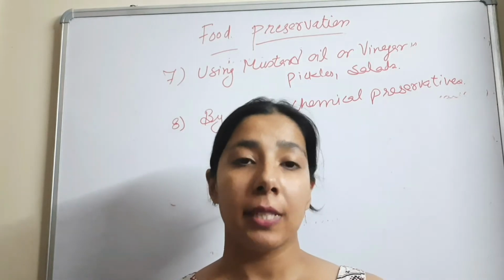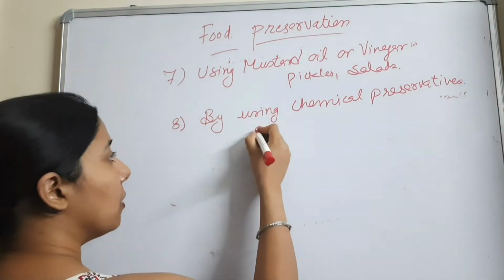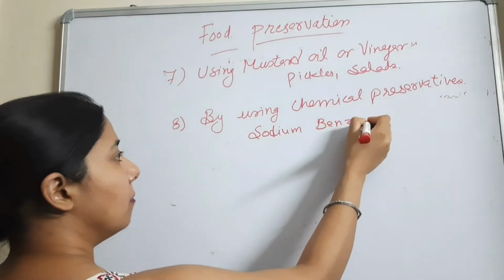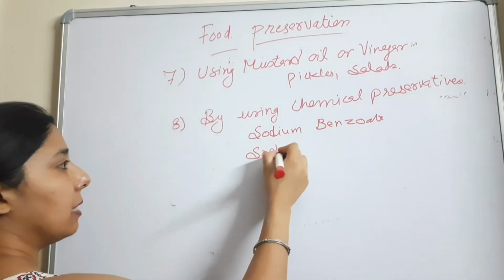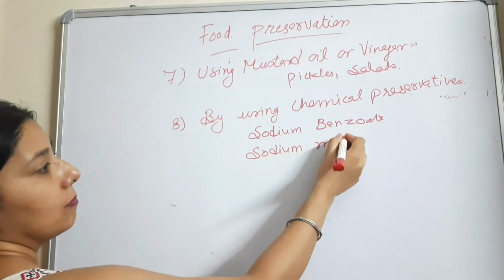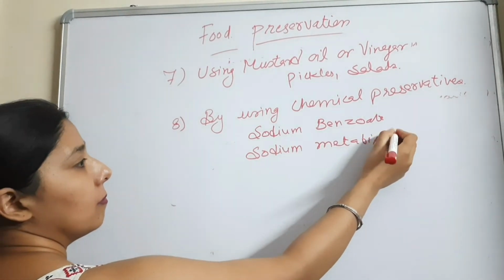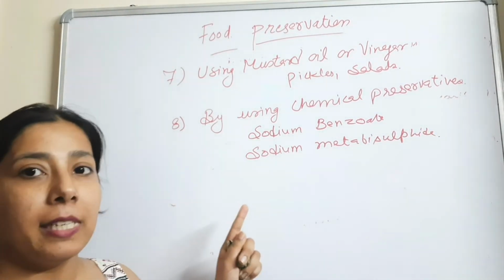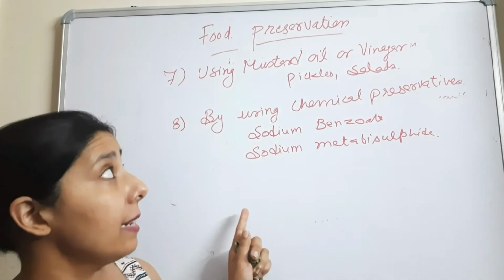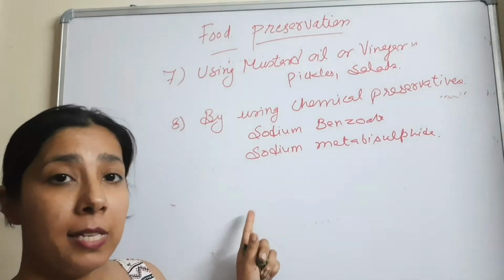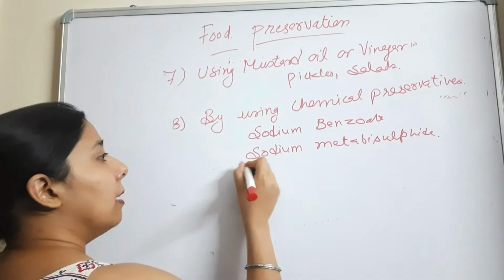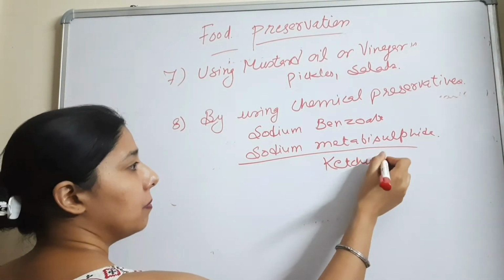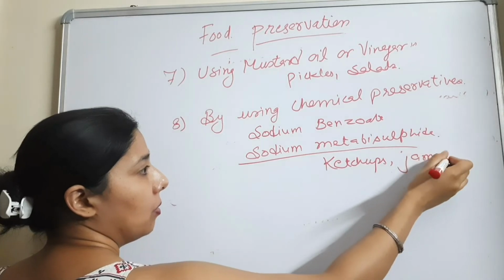Examples of those chemicals are sodium benzoate and sodium metabisulfite. So these are two examples of chemical preservatives that are available in the market and used as food preservatives. They are added to packaged food like ketchups, jams.